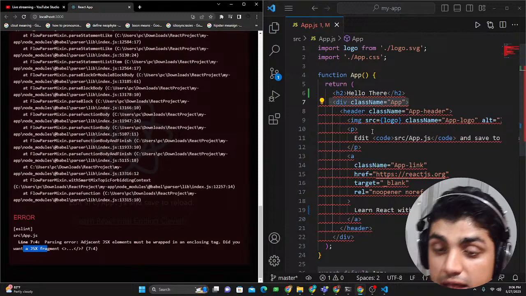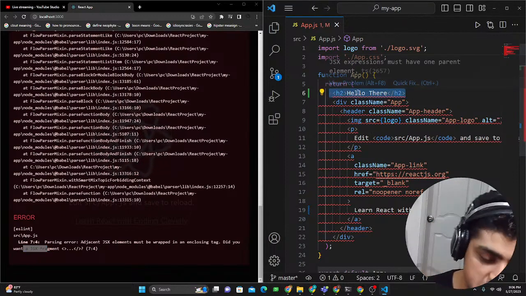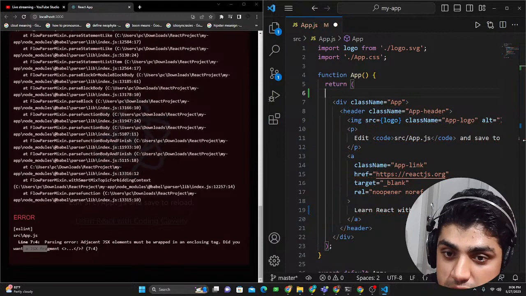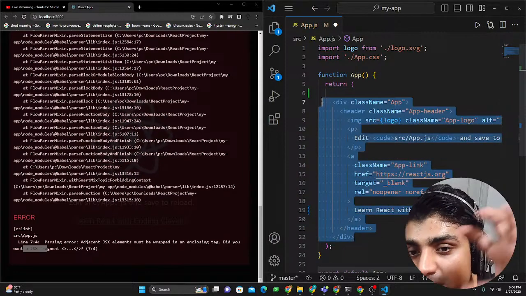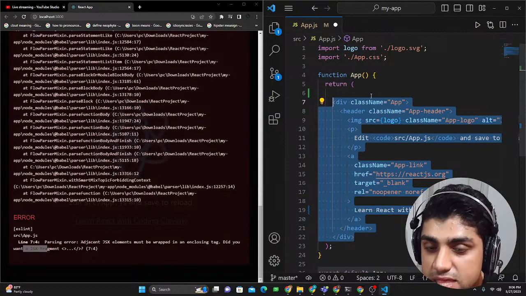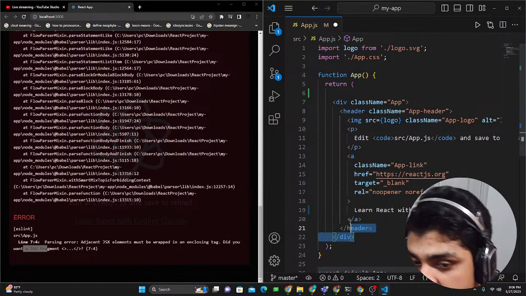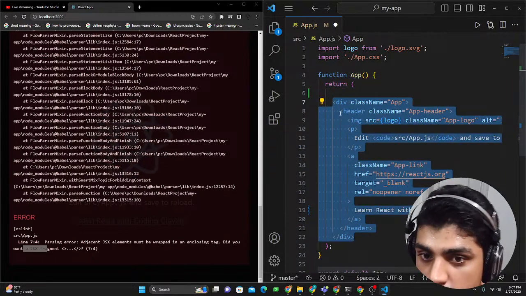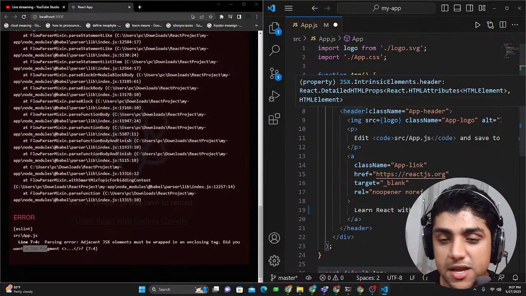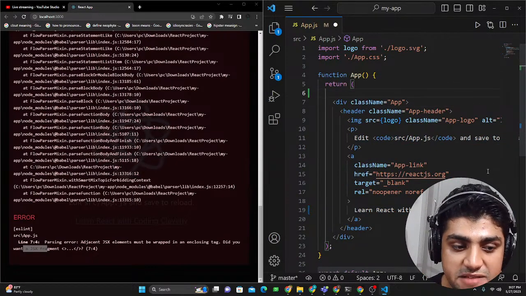That's what it's asking. Now this is the difference. You can only return one single HTML tag. This is an entire HTML tag, which has this div and then this div closing. Think of it as a parent div. It's not the nested child. These nested children don't really matter. The parent div has to enclose everything together, and we can call this a single HTML tag. So if I add in another tag, it wouldn't allow me to do that. But one thing that allows me to do that is a JSX fragment.